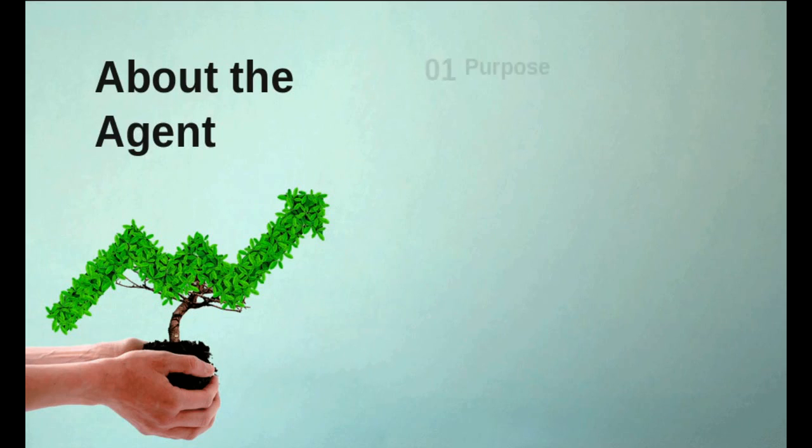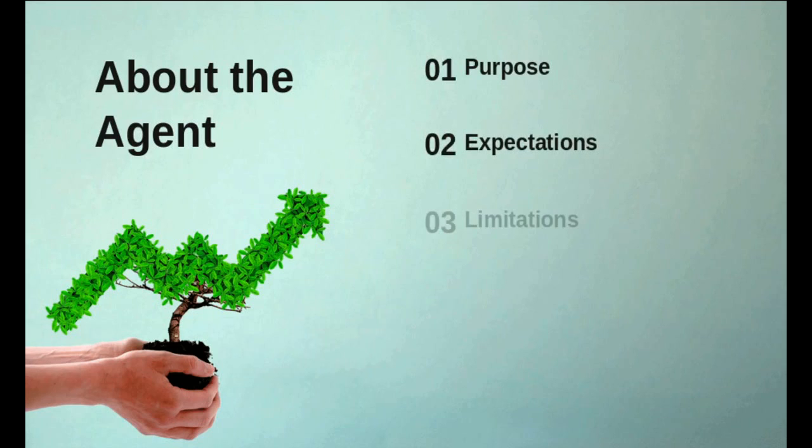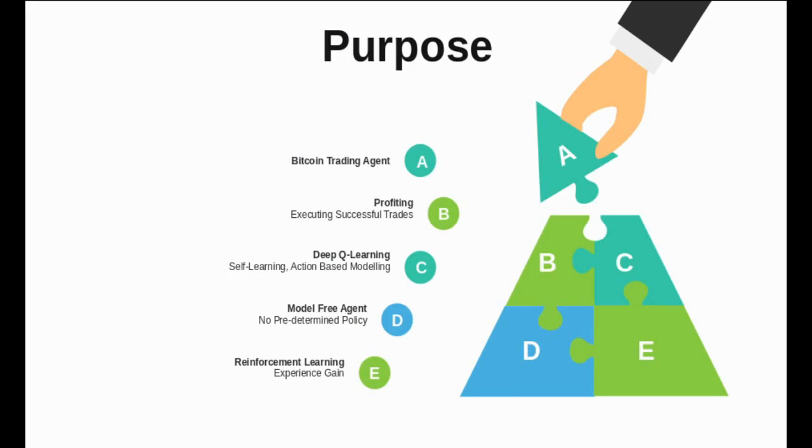These are purpose, expectations, and limitations, so that I can provide some insight regarding the agent in terms of its capabilities. I have explained my motive already. Regarding the purpose of the project, I aim to come up with a tool that can trade without supervision. Reinforcement learning is the key approach for this purpose. As long as new data is provided, the agent applying the reinforcement learning technique gains experience and learns better and adapts better to the given situations.